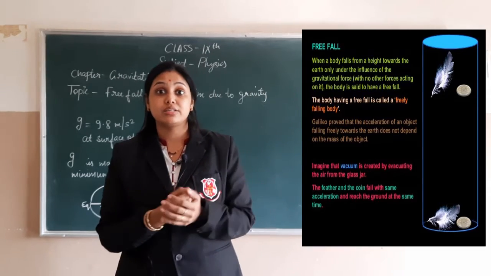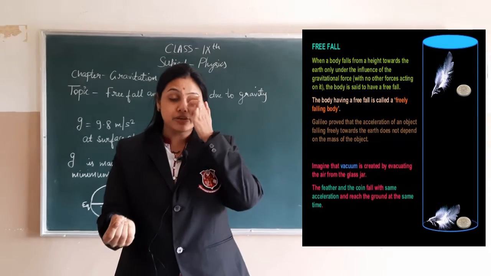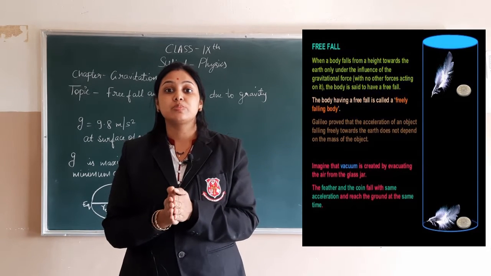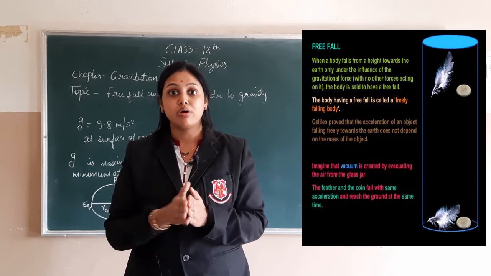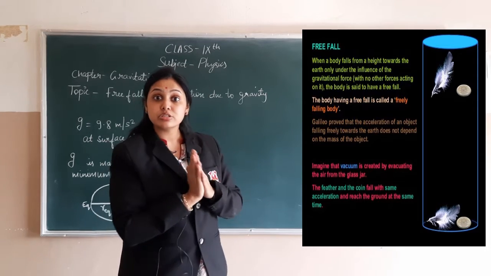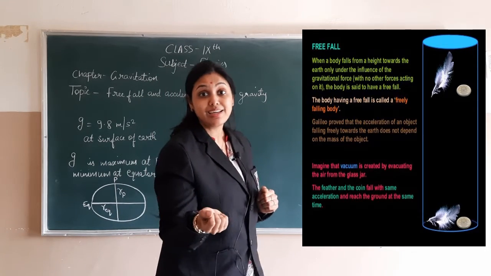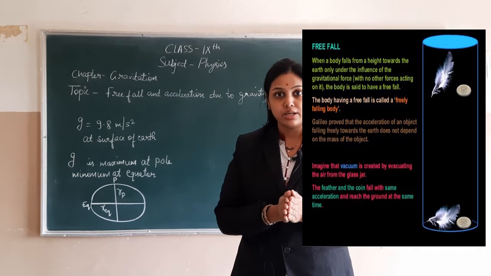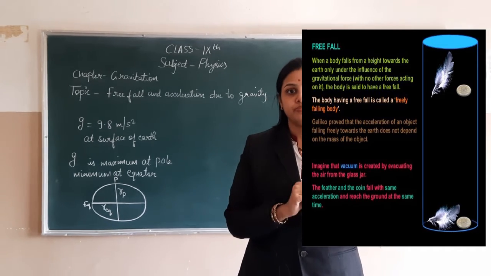So from where is it getting that velocity, from where is it getting that acceleration? That acceleration is provided by the gravity of earth, and that acceleration is known as acceleration due to gravity, and we can say the motion of that stone is said to be in free fall.